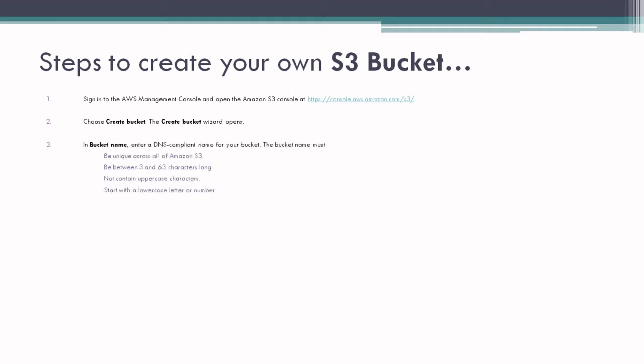From the wizard you can set some properties. You can give a name to your bucket. It is better to use a DNS compliant name. Your bucket name must be unique across all of Amazon S3. It should be between 3 and 63 characters long. It should not contain uppercase characters. It should start with a lowercase letter or a number.